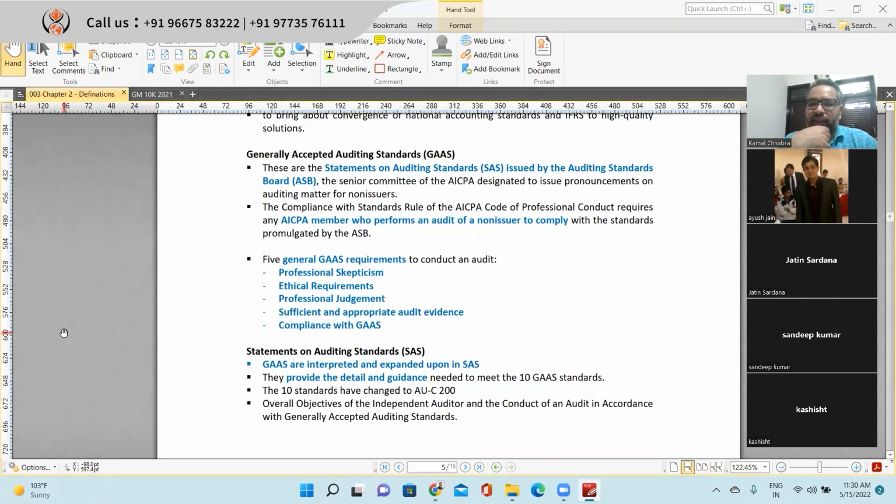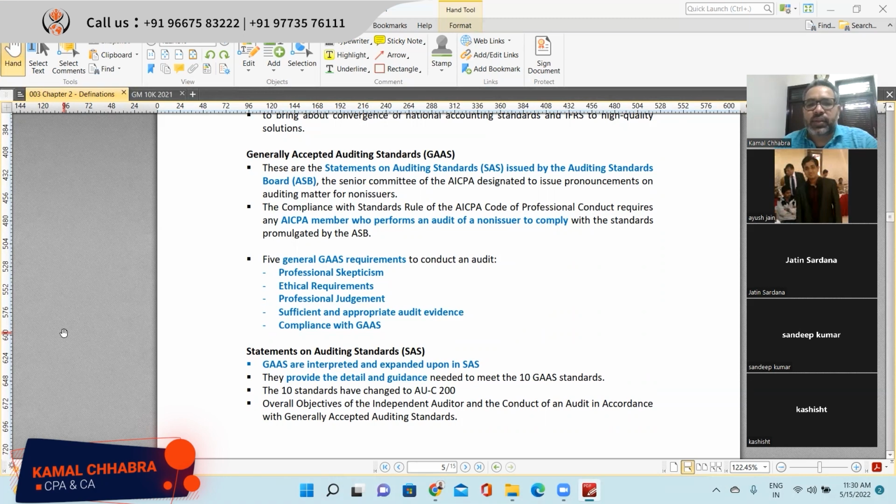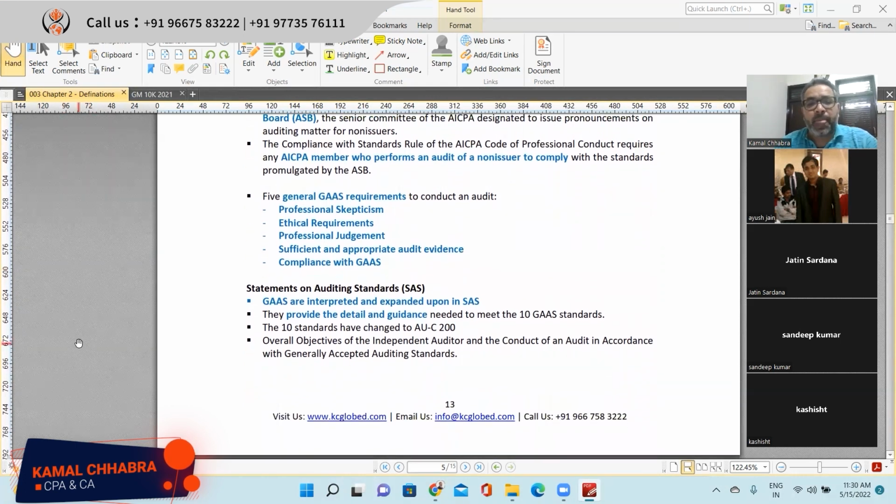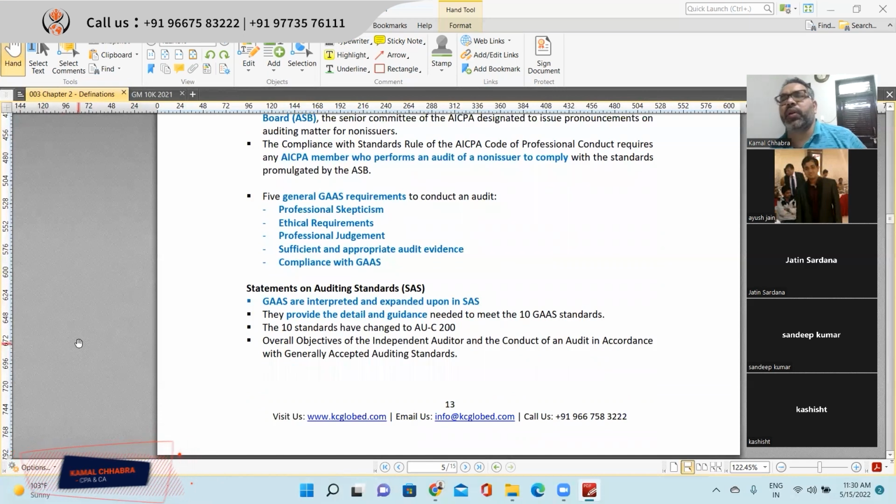Those are issued by SB, right? The compliance with the standards and rules of the AICPA Code of Professional Conduct is required of an AICPA member who performs the audit of a non-issuer. So this says Statement on Auditing Standards is being followed to audit the non-issuer, right? In general, keep in mind a few things that are very much common, whether you are doing a governmental audit or an issuer audit. These are very much common things as an essence of the auditing standard.